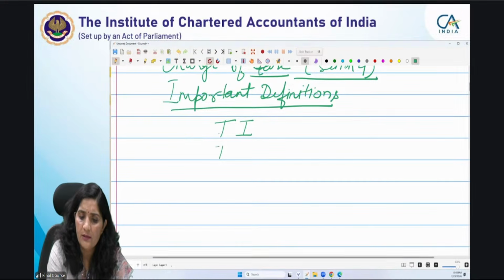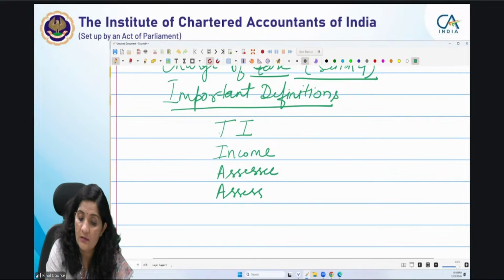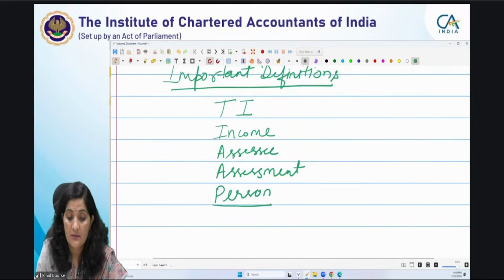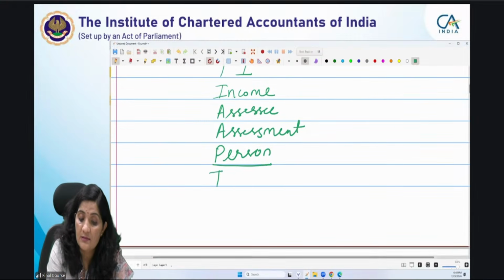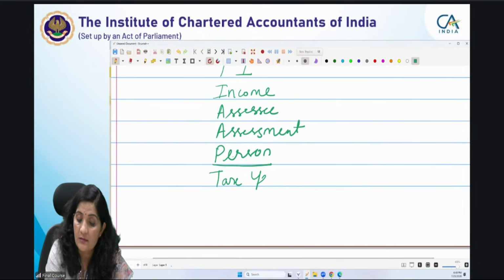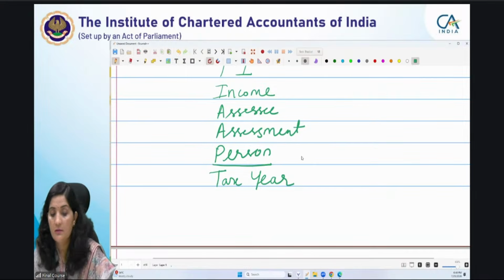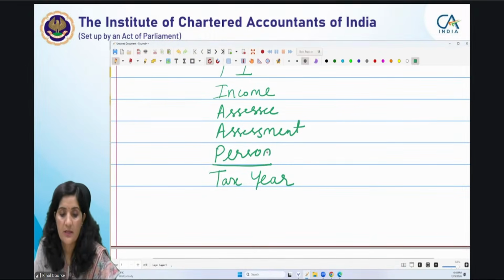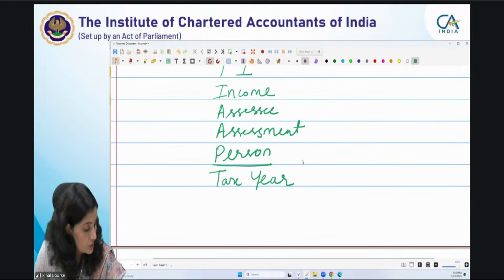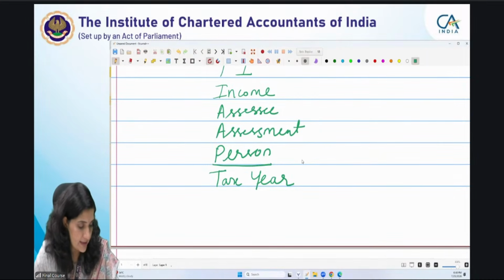So total income, basically the term income you must have discussed. Then आपने assessee discuss किया, assessment discuss किया हमने, person discuss किया, person बहुत very important. Person, then of course the important term, that is tax year. इसके अलावा tax year, person की definition में हमने बहुत कुछ discuss किया, person पे जाके tax year किया. उसके अलावा what all we discussed, this is all.